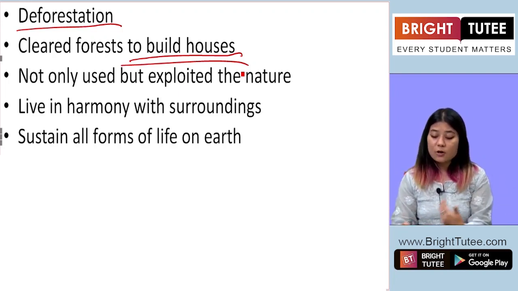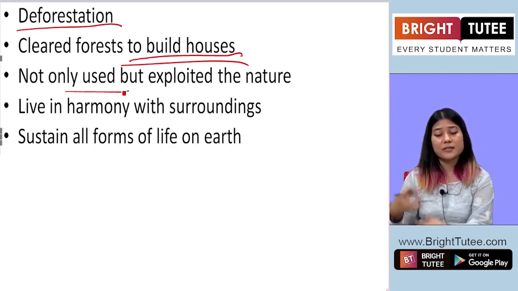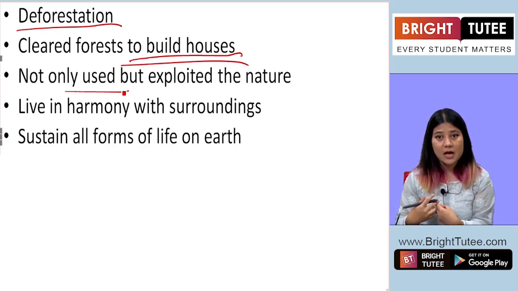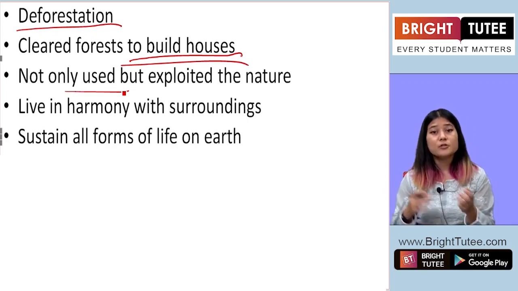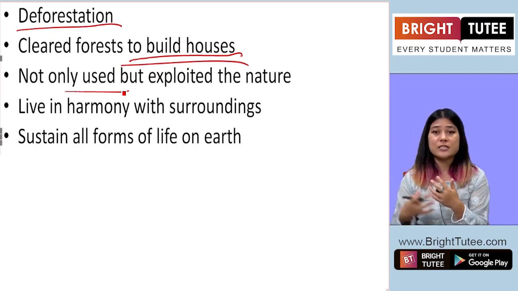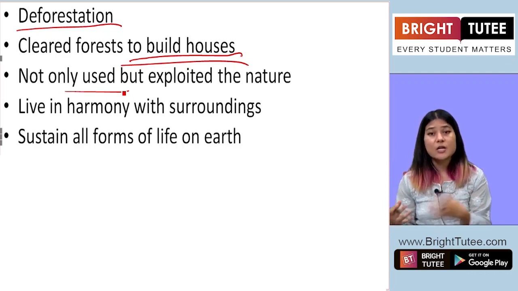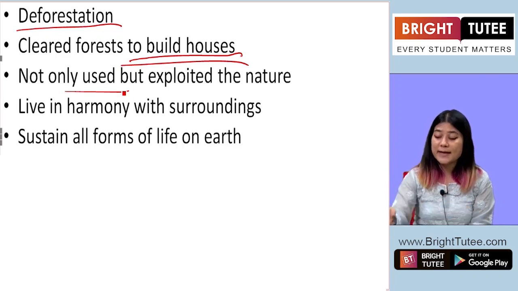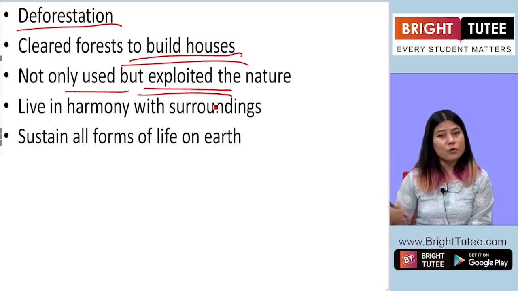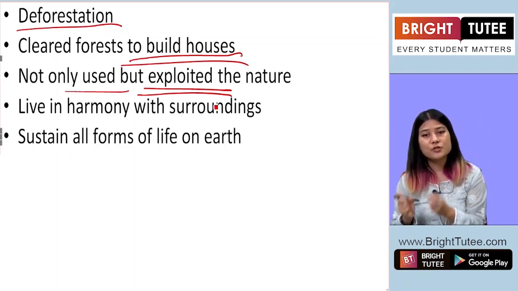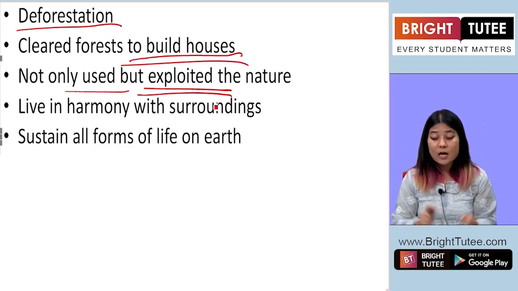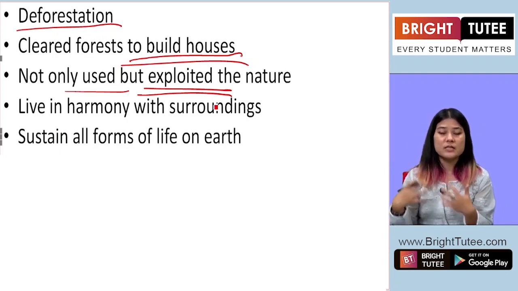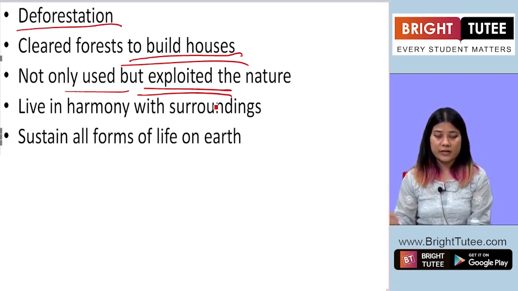Now, human beings have not only used the environment to take natural resources from it, for example, cutting the trees to get timber to build houses, ships, boats, etc. By cutting down trees, we are building houses. But we are not only using the environment, we are exploiting it. We are cutting more than what we need. We are using more trees than what we need. We are using more animal meat than what we need, right? So that is exploitation, when we use something for more than what we need.